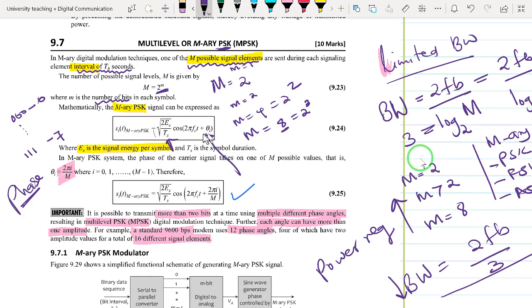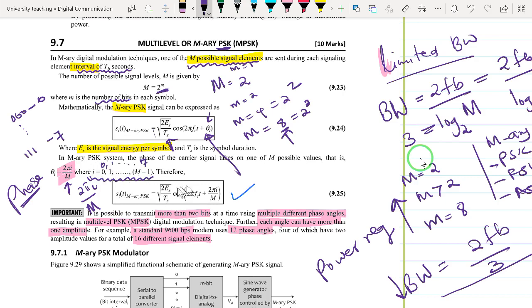For the purposes of this discussion, we are going to focus on the value of theta i. Theta i may be symbolized as 2 pi i divided by M, and in our case we can start with M being 8. So i is increasing from 0 to M minus 1. When M is 8, this will be 7. So we are starting with 0, 1, all the way to 7.